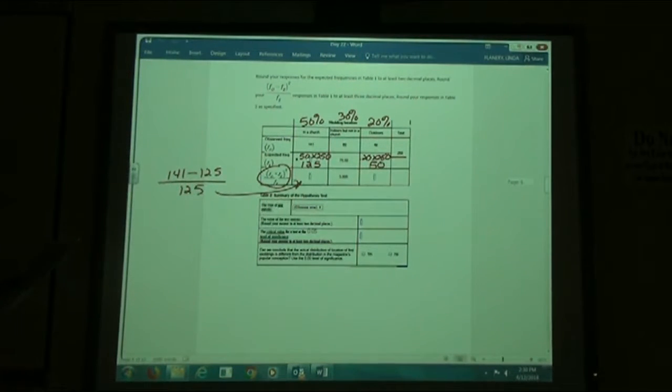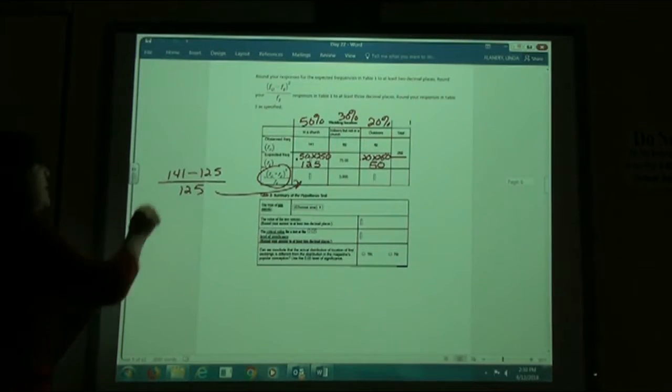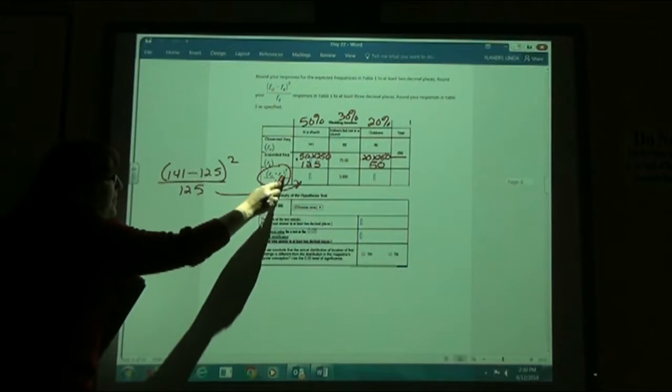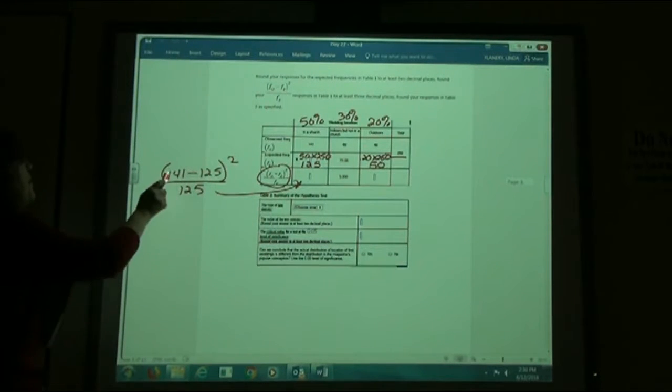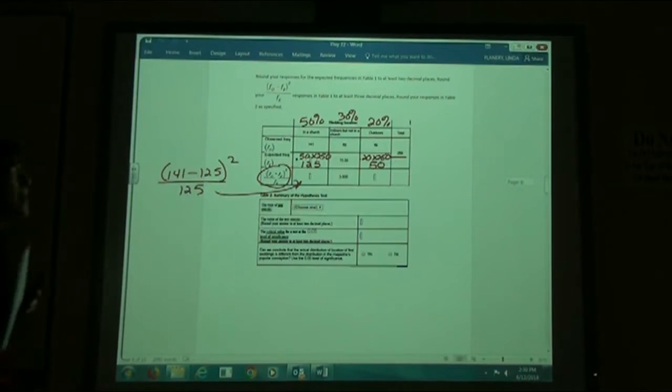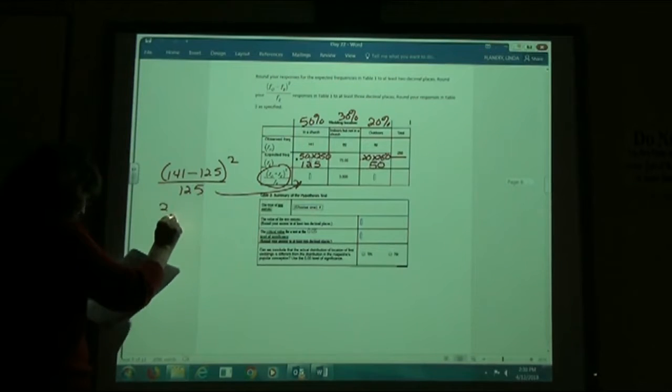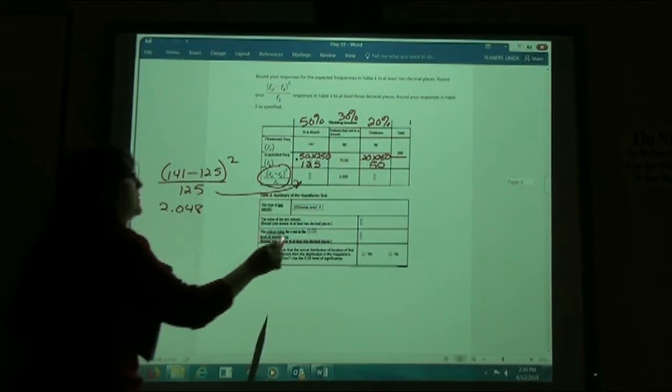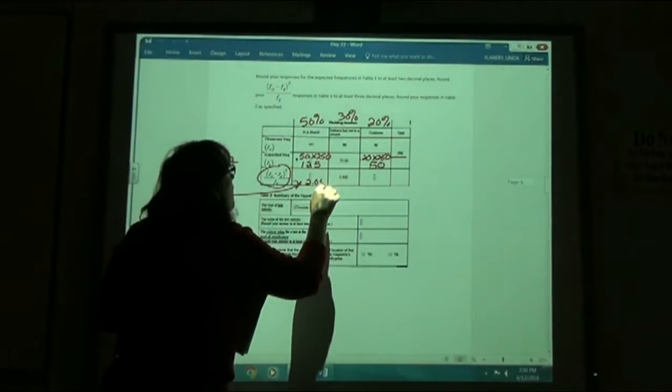That's my calculation for that box there. Oops, I forgot the squared. It's supposed to have that squared there. 141 minus 125 squared divided by my 125. If you punch that into your calculator, you should get 2.048.